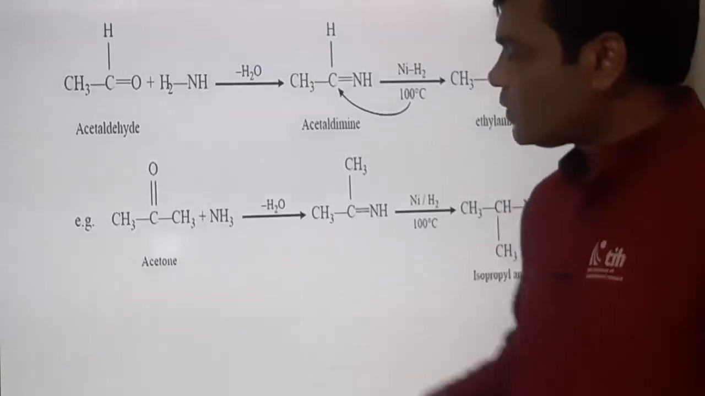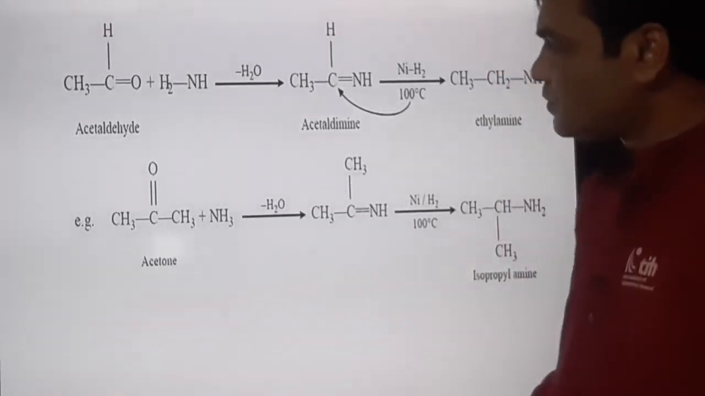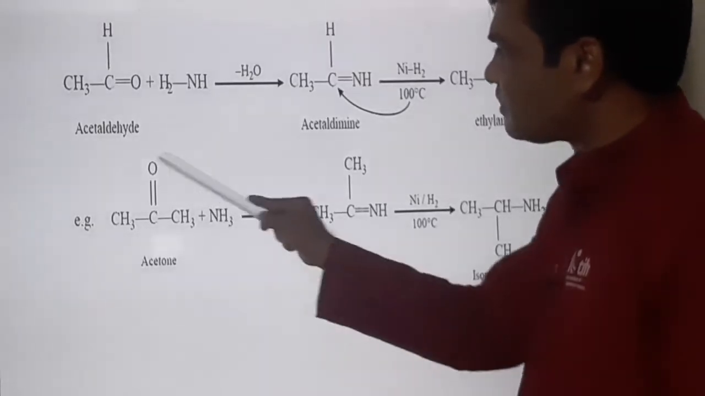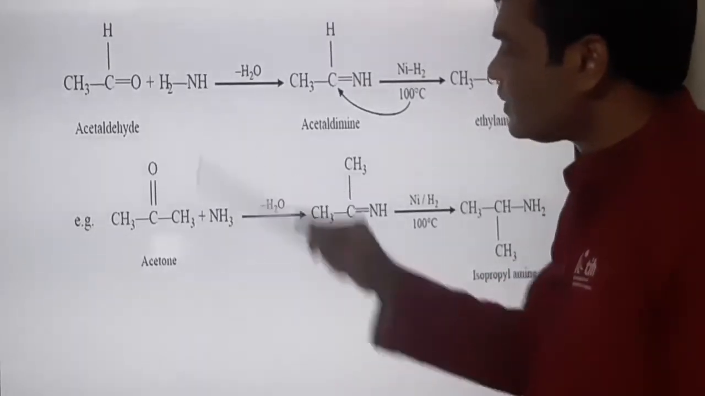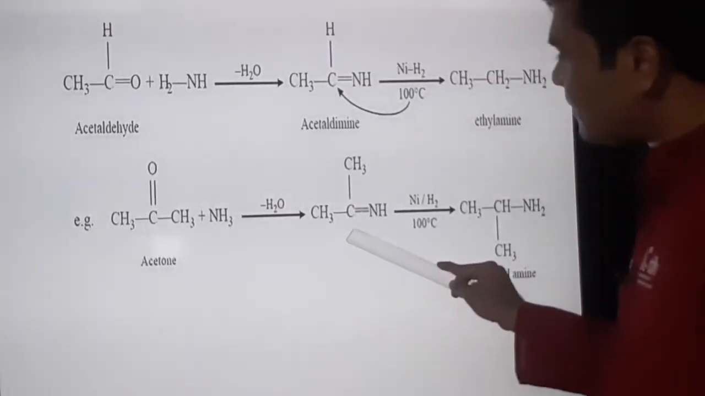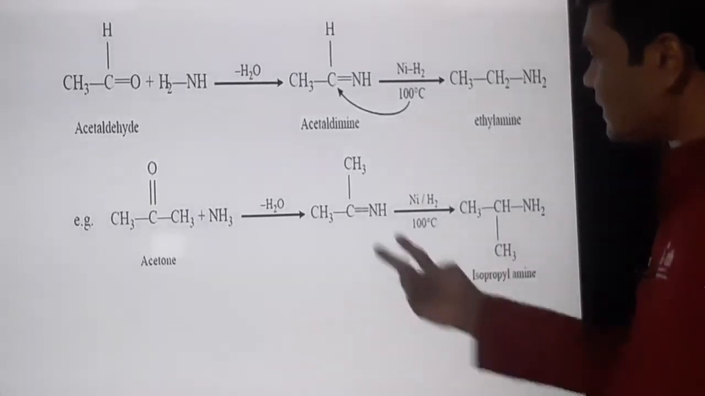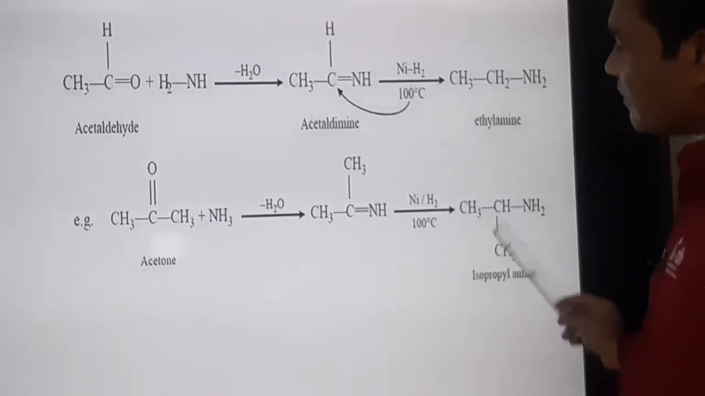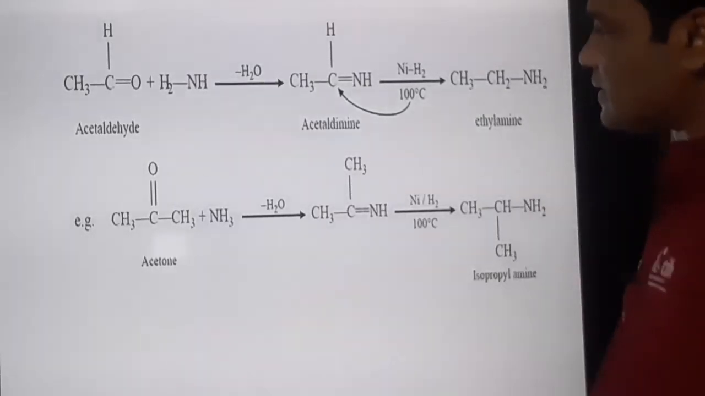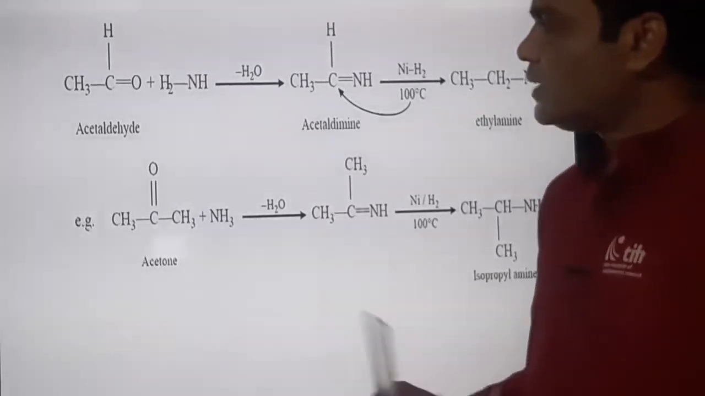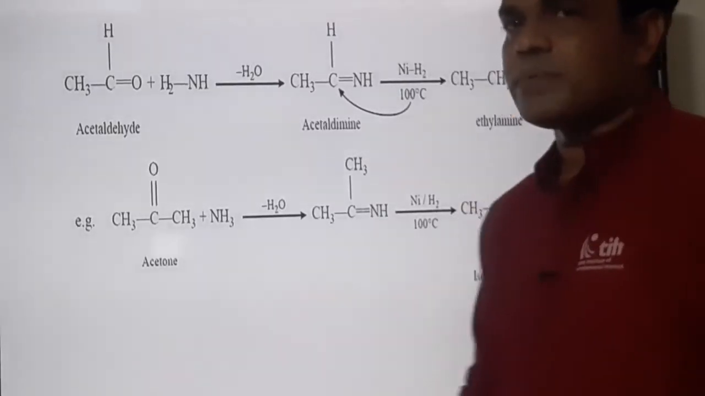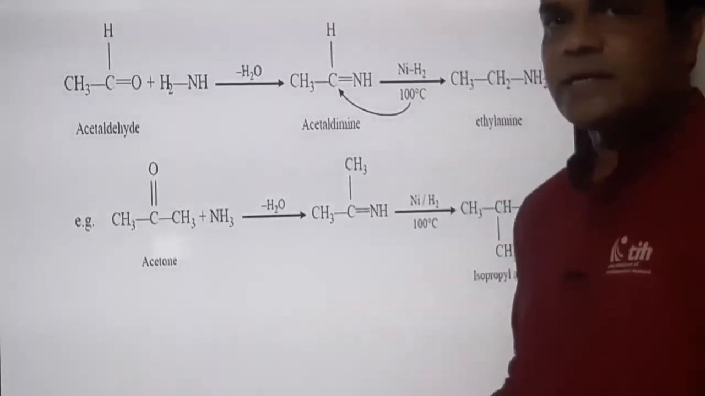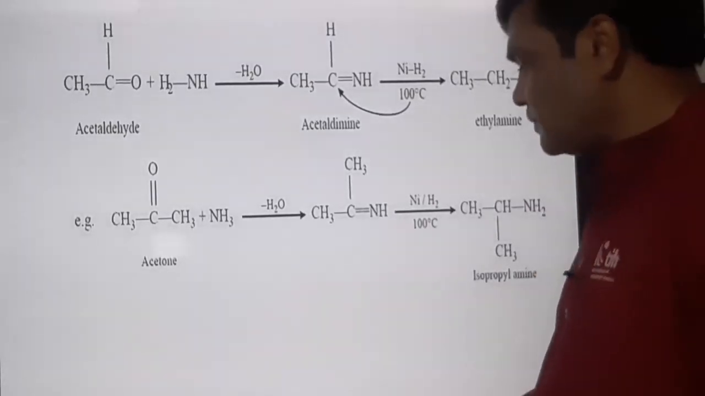Similarly, the example of ketone is given here, it is acetone. We have chosen acetone as an example. On reaction with ammonia, first there will be the loss of water molecule, and we get ketimine first, and then on reduction, addition of hydrogen across the carbon nitrogen double bond takes place, and we get the secondary amine. Here it is isopropylamine. You can prepare a range of primary or secondary amines by using aldehyde and ketone respectively by using this reaction.